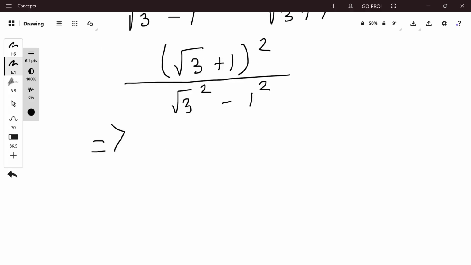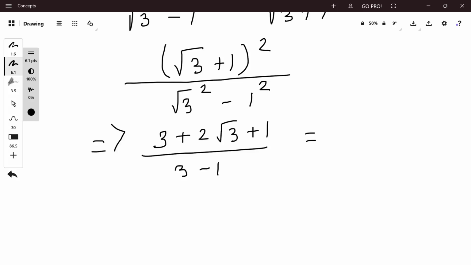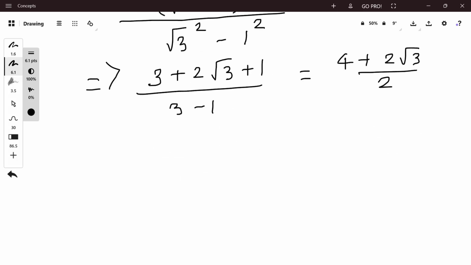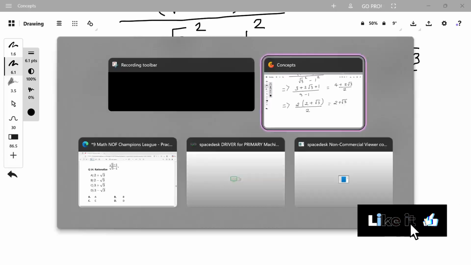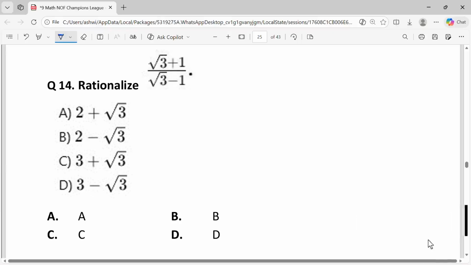we have 3 plus 2 root 3 plus 1 upon 3 minus 1, which is equal to 4 plus 2 root 3 upon 2. Reducing the fraction, that is 2 plus root 3 upon 2... which is equal to 2 plus root 3. From the given options, the answer is A, 2 plus root 3.